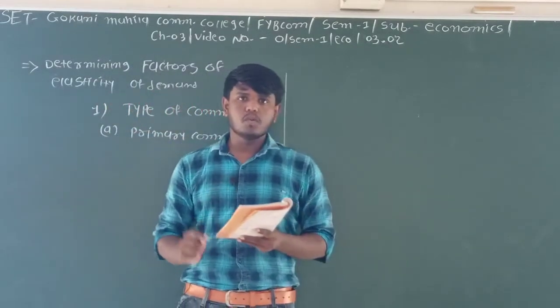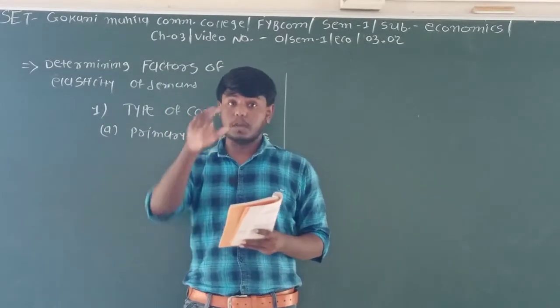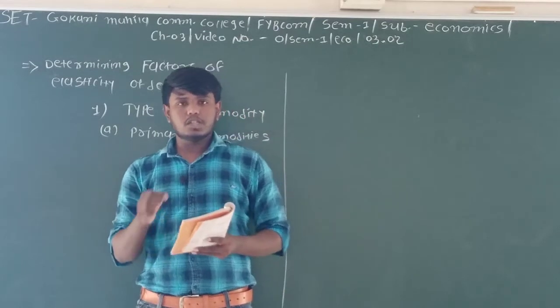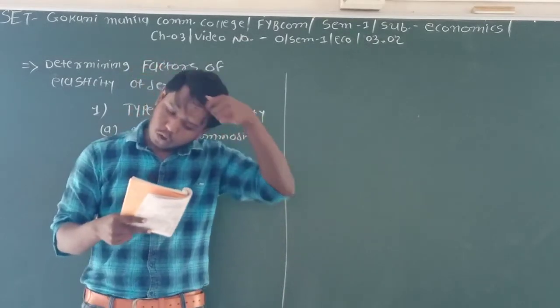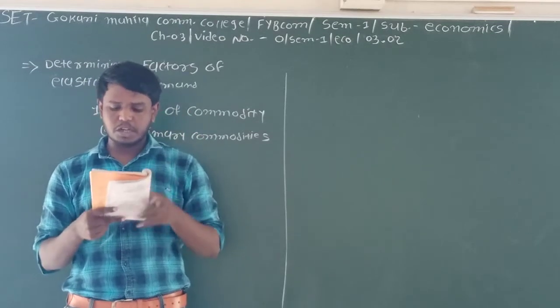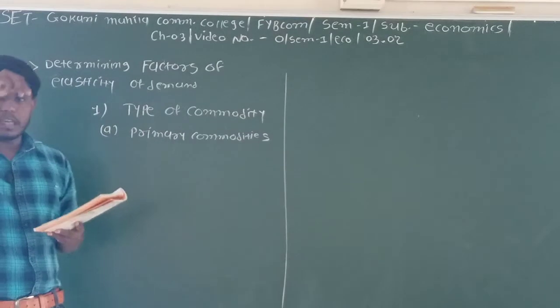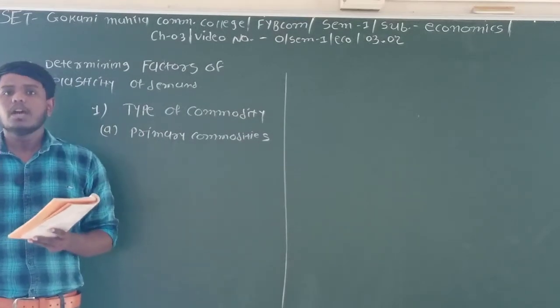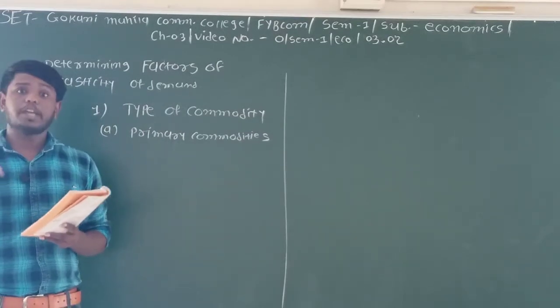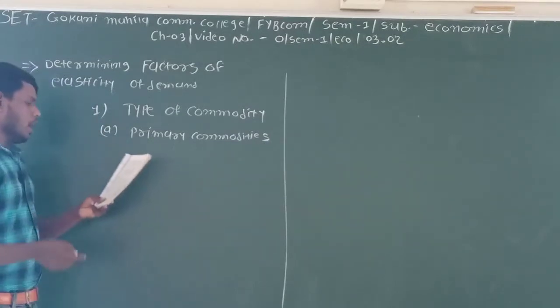We already know the meaning of elastic demand, inelastic demand, and perfectly elastic demand. So these primary essential commodities are price inelastic. There is no change in the demand whether the price goes up or down.